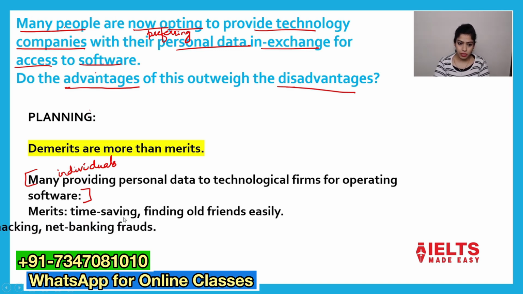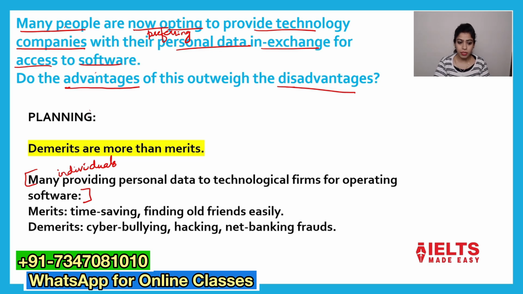Merits are time saving and finding old friends easily. Demerits are cyberbullying, hacking, net banking frauds. So there are 3 demerits and 2 merits. Why 2 merits and 3 demerits? Because the question asks advantages and disadvantages, which are plural, so I have to mention a minimum of 2.